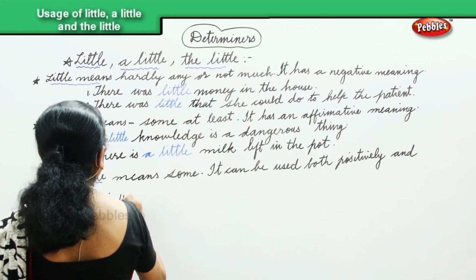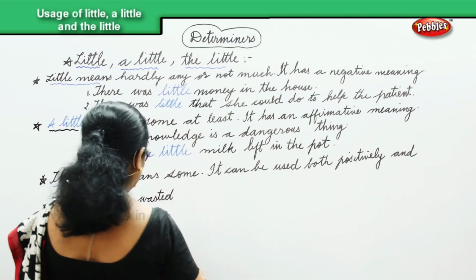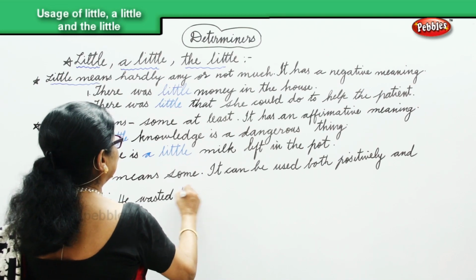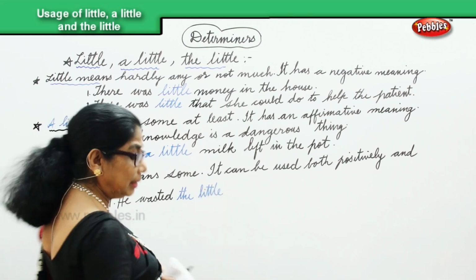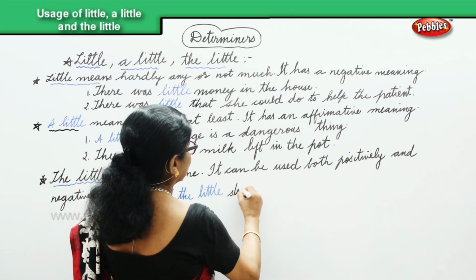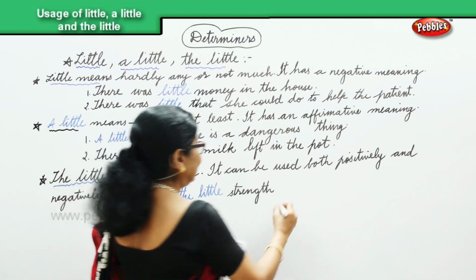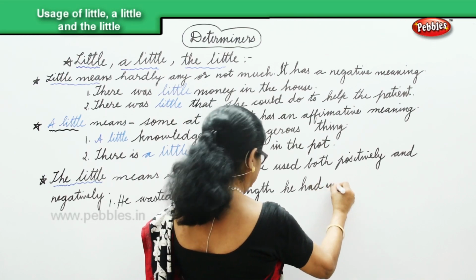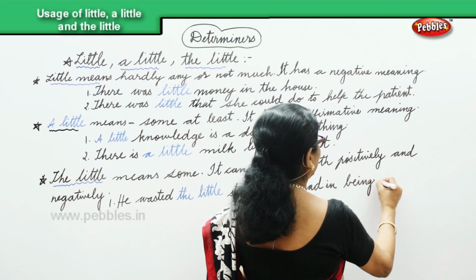He wasted the little strength he had in being angry.